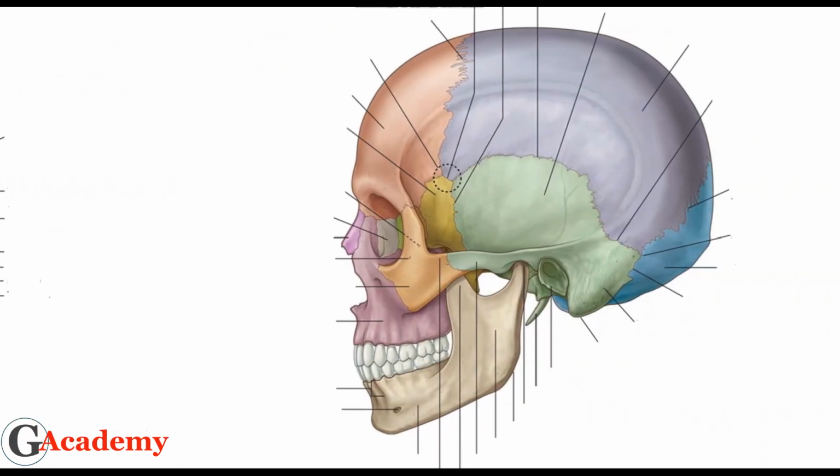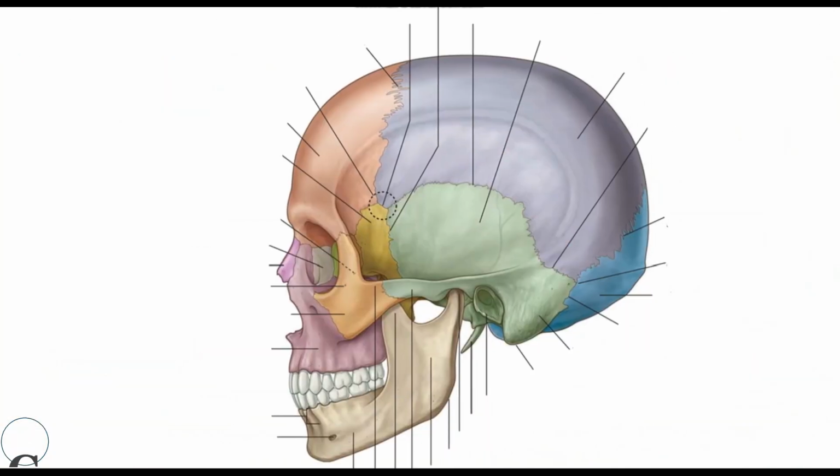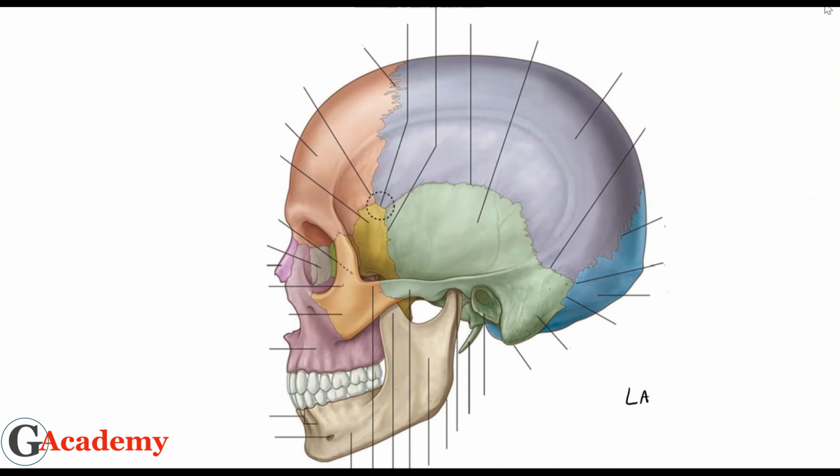Let's see the lateral view. This was your anterior view of the skull. In the lateral view, this is your frontal bone, which you have already done. This bigger bone is the parietal one.